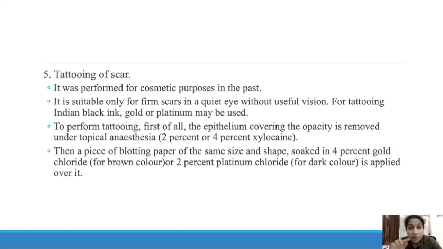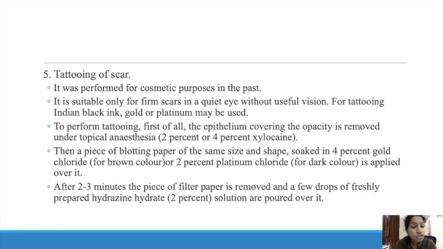After that, a piece of blotting paper of the same size as the removed epithelium, in the same size and shape, is cut and soaked in 4% gold chloride or 2% platinum chloride and applied over that area. After 2 to 3 minutes, the piece of filter paper is removed and a few drops of freshly prepared hydrazine hydrate solution are poured over it.